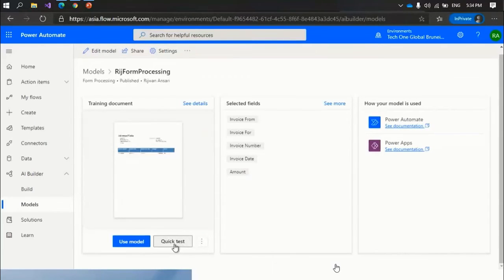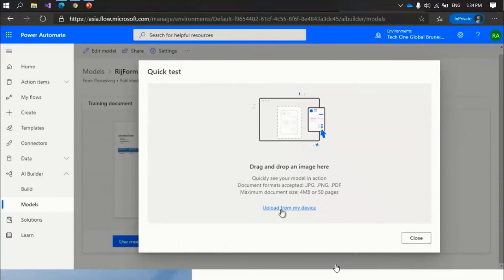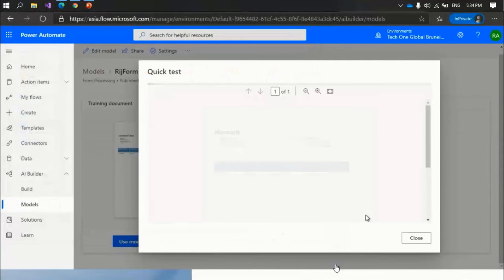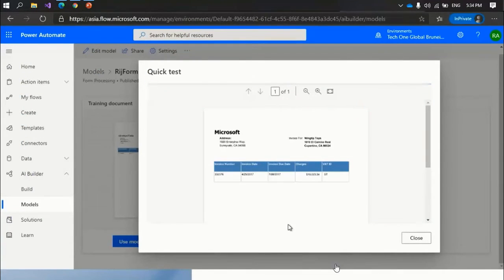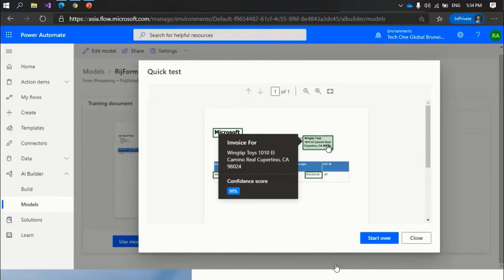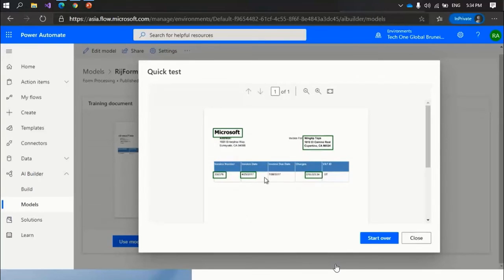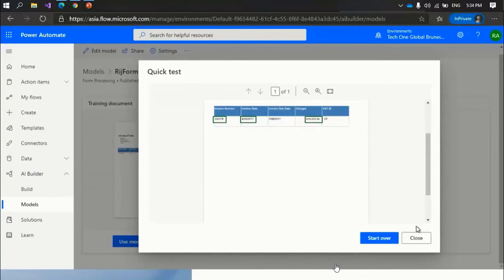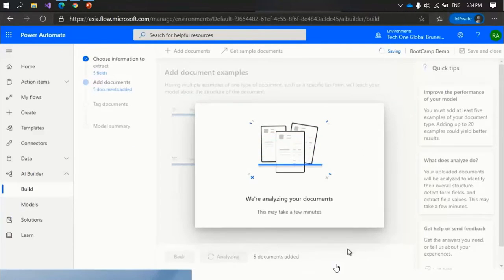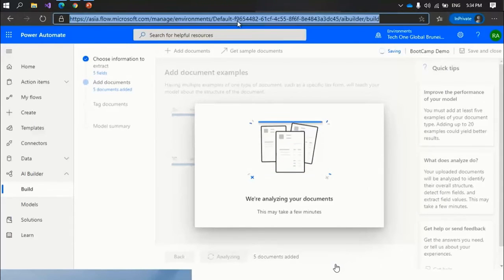After training the model, we can test it, and we have to go from here, quick test. We can upload the documents. Now after the upload, it is testing this document. Now we can see this is the invoice from, this is invoice for, this is invoice amount, this is invoice date, this is invoice number. You can refresh it.